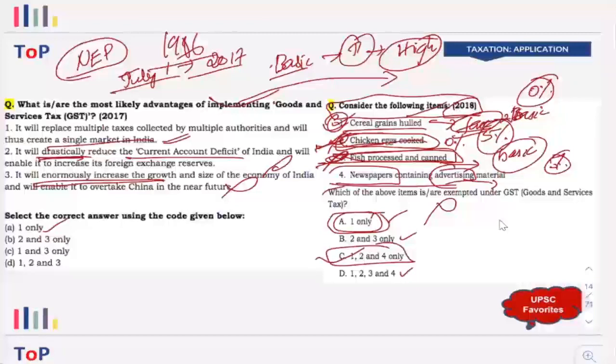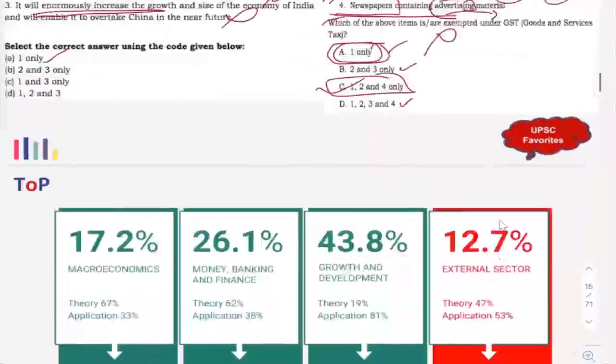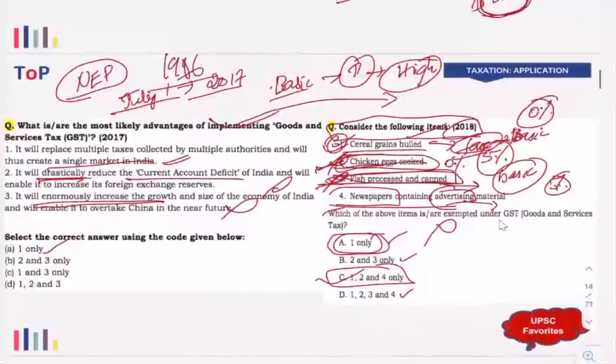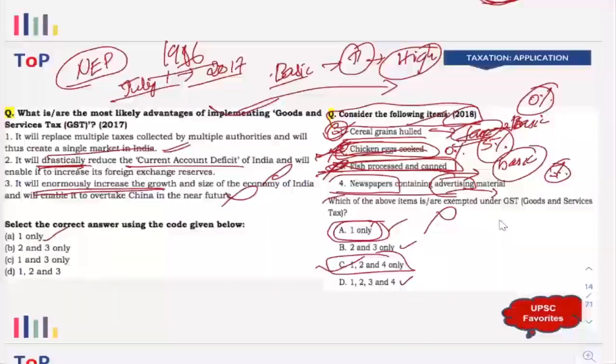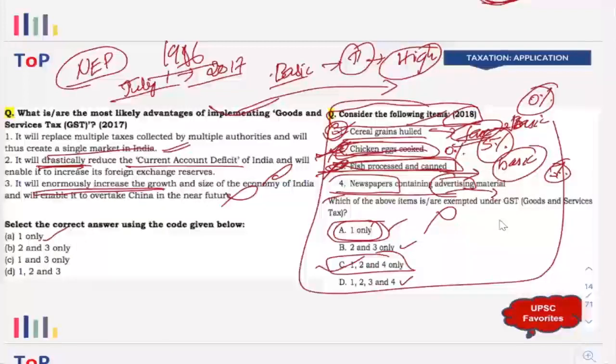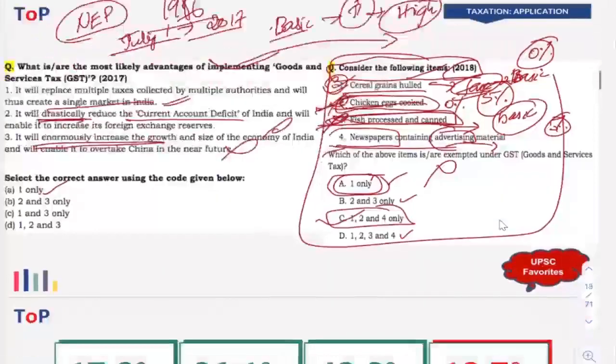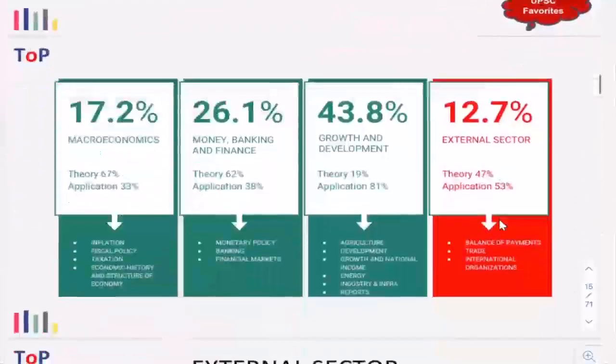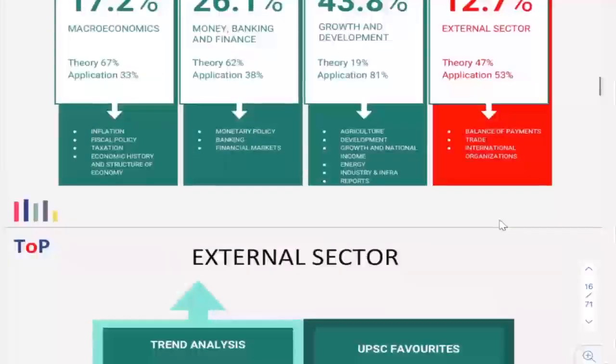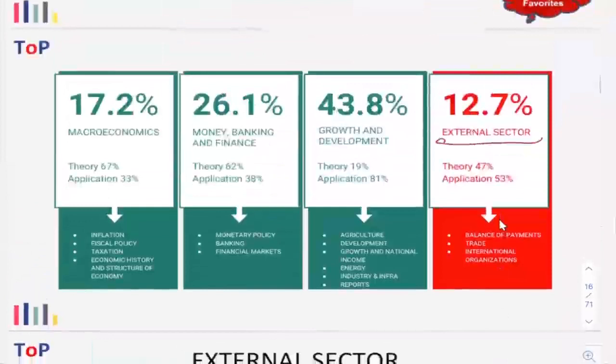It's a very tricky and difficult question at that particular point of time. And still, I guess it's difficult. And I don't think you have to go and study all those items that are exempted from GST, that are included in GST, etc. So you don't have to actually do that. But these kind of questions can be expected, which is going to fetch 1 or 2 questions away from you. Next is external sector.